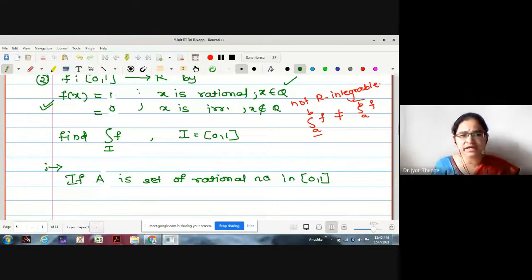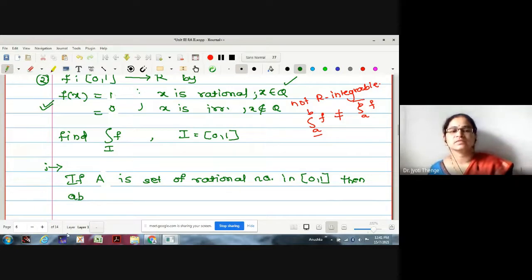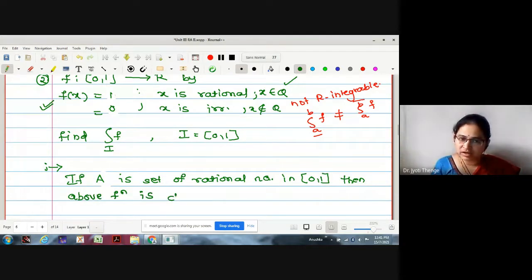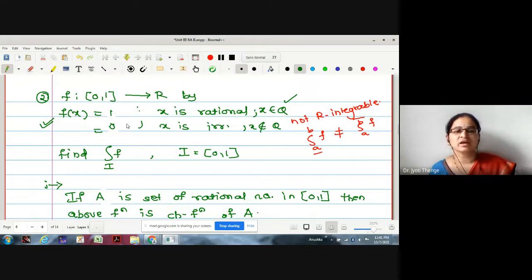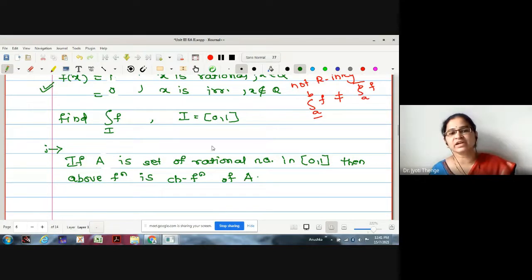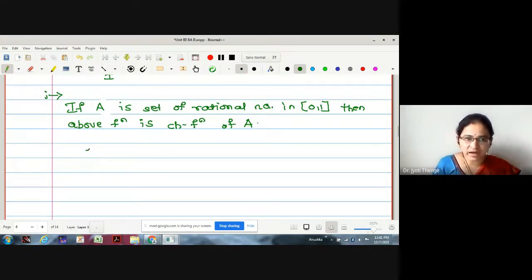Let me write this as some set A. If A is the set of rational numbers in the closed interval 0, 1, then the above function is the characteristic function of A. Correct, no? If the element is in A, this is 1. If the element is not in A, it is 0. So we have written it in terms of the characteristic function.